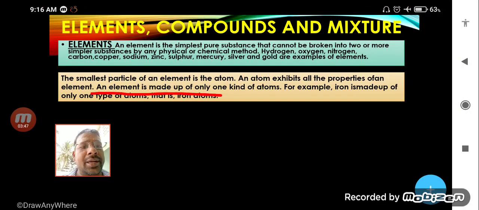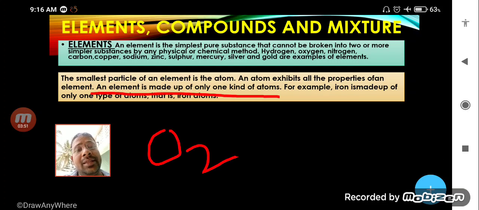Yes, my students, suppose I talk about oxygen gas, then oxygen will always be formed by only oxygen atoms. Means a particular element is made up of a particular atom. Element oxygen has only atoms of oxygen. It cannot have atoms of hydrogen or other elements.